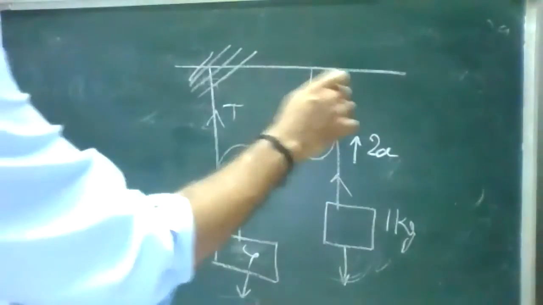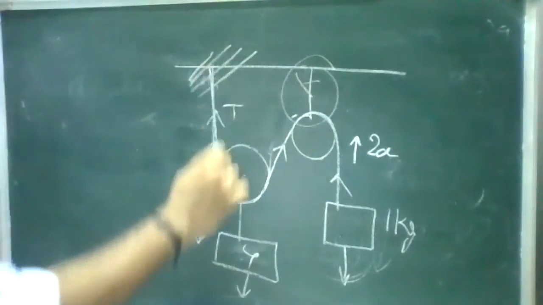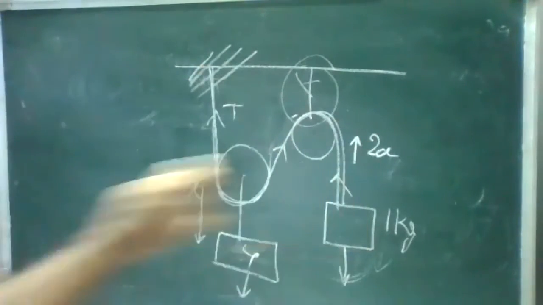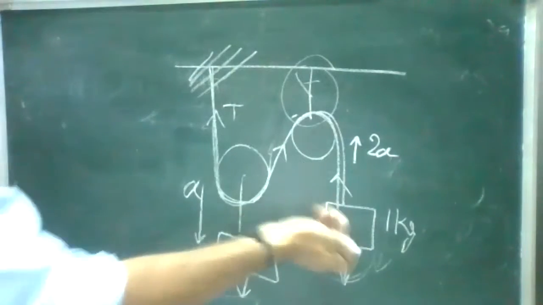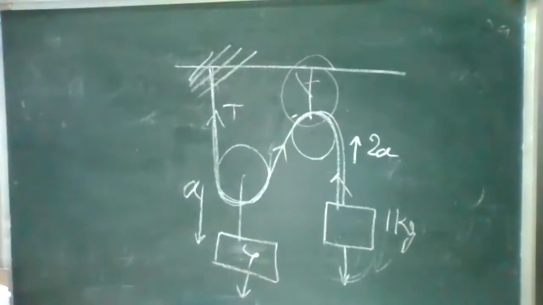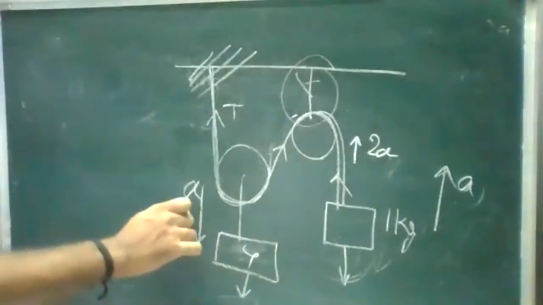And here we are not using this tension because it was fixed. I don't want this tension. So if you see, only one tension is connected to the two pulleys. One side is the acceleration and one side is twice the acceleration, correct? Now you'll see the equations. One was moving in the upward direction and one was moving in the downward direction.